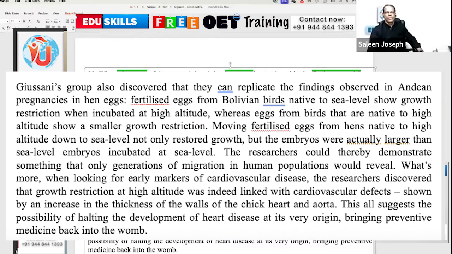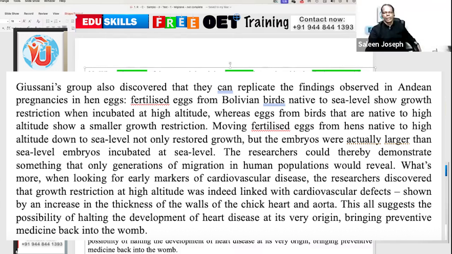Speed. Gisani's group also discovered that they can replicate the findings observed in Andean pregnancies in hen eggs. Fertilized eggs from Bolivian birds native to sea level show growth restriction when incubated at high altitude, whereas eggs from birds that are native to high altitude show a smaller growth restriction. Moving fertilized eggs from hens native to high altitude down to sea level not only restored growth, but the embryos were actually larger than sea level embryos incubated at sea level. The researchers could thereby demonstrate something that only generations of migration in human populations would reveal.